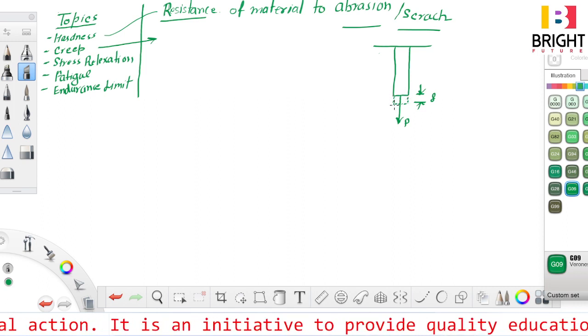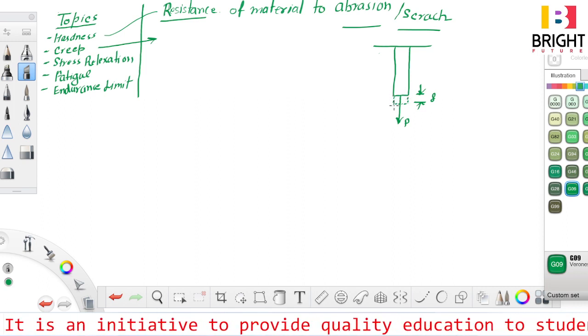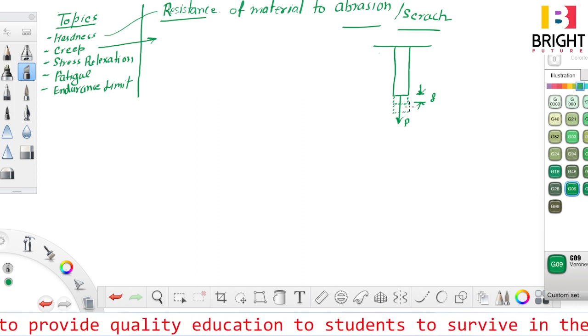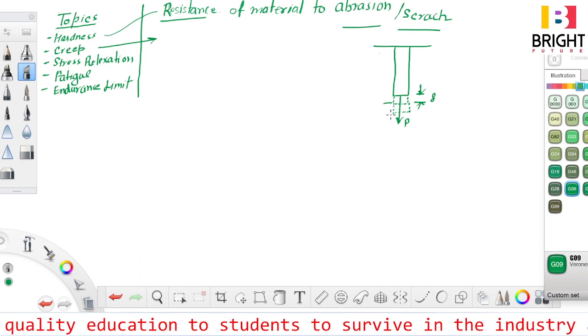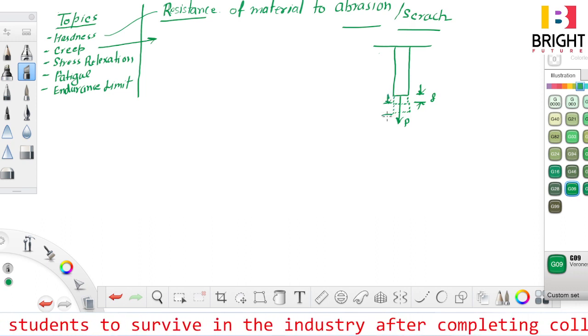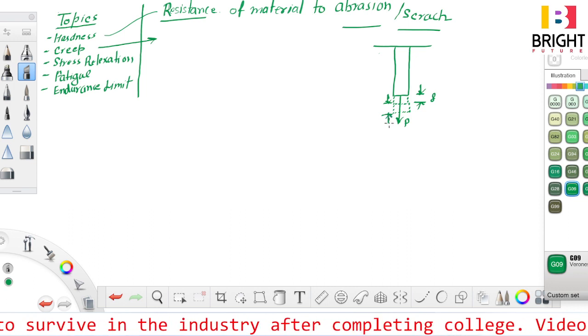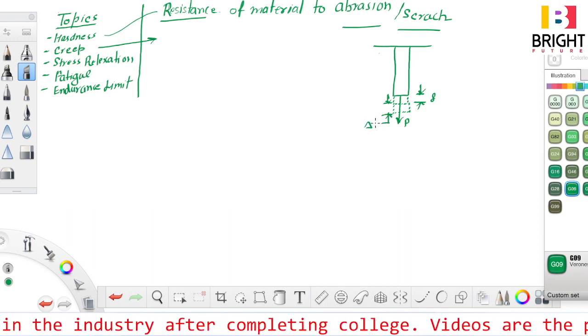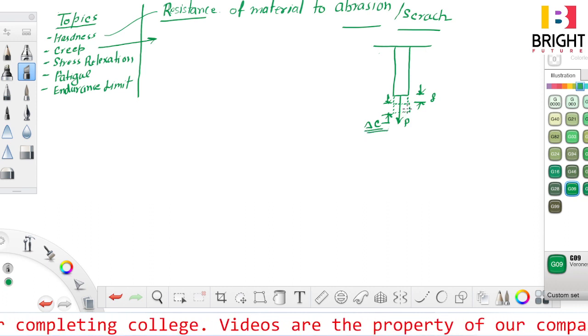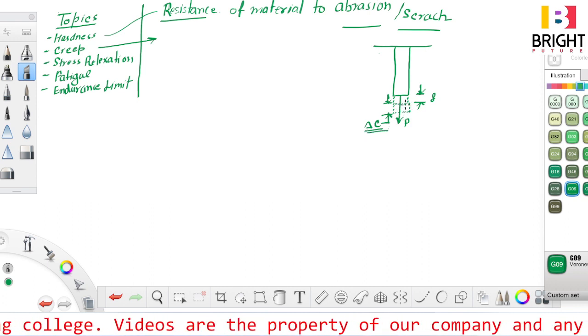However, after a long period of time, there will be additional permanent deformation of material. Let us denote it by del C. This particular deformation is because of creep, right?